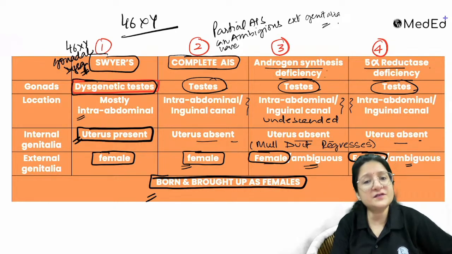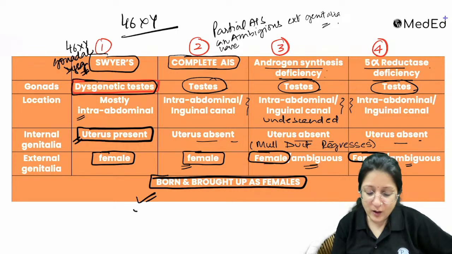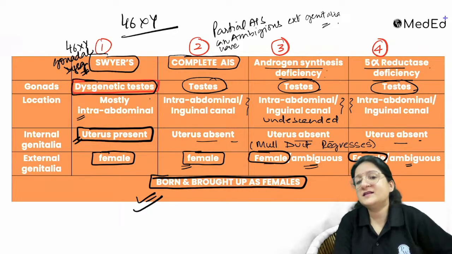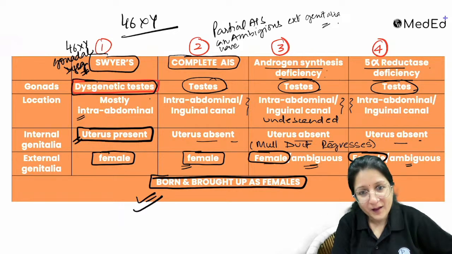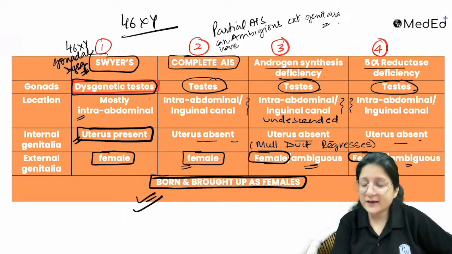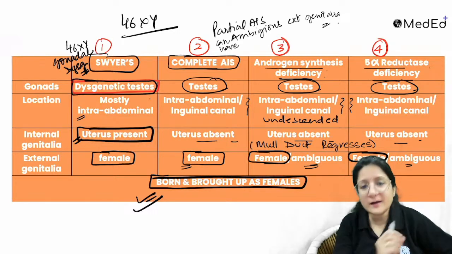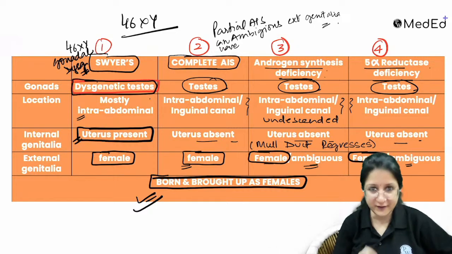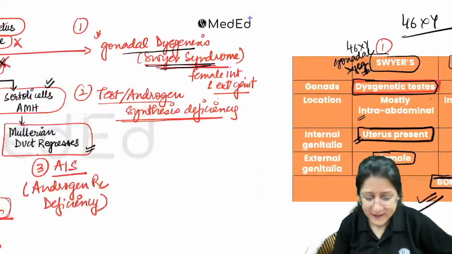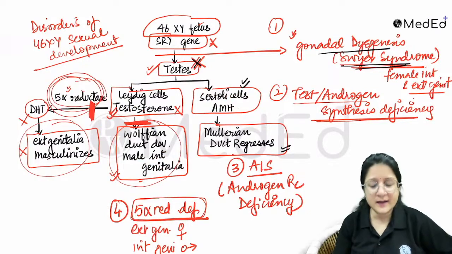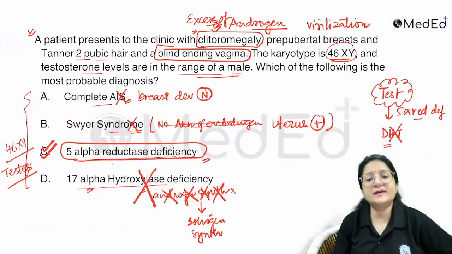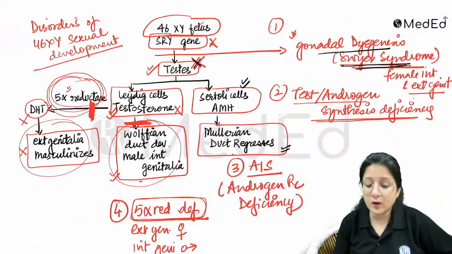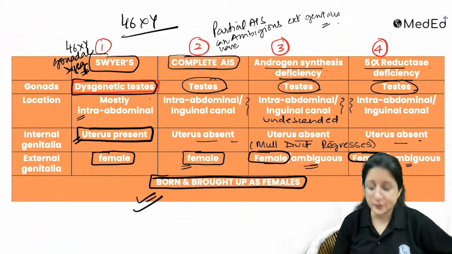46XY disorders of sexual development, born and brought up with these subtle differences as mentioned. Now again, like I tell you, it becomes difficult to mug up the table. That's why it is more important to understand it at the end, right? And that's why we went through this chart. We went through an example question asked in your exam to help you understand how to go about eliminating options.